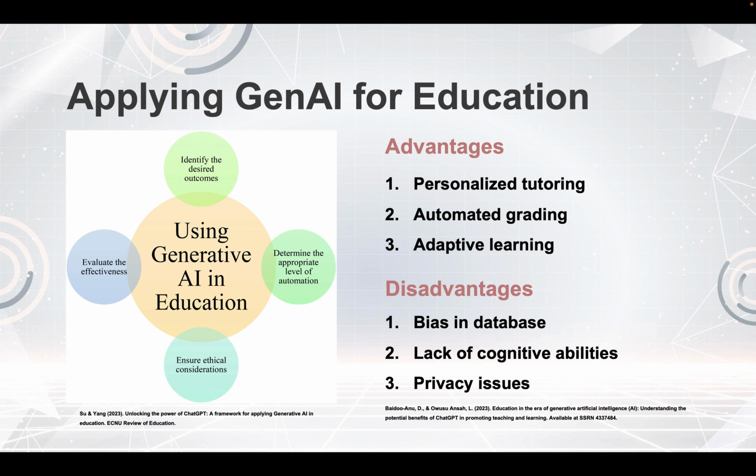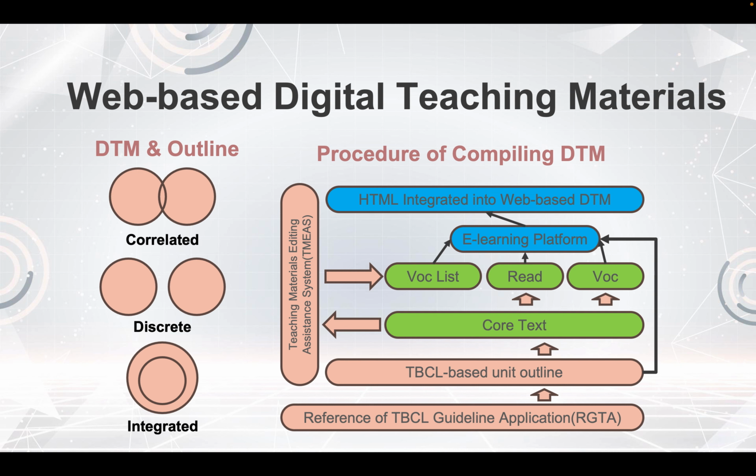Therefore, through discussing the principles, advantages, and disadvantages, we know that applying Gen AI to language learning or education is not a new thing. However, there are more details and experiments that we need to discuss. So, how about the web-based digital teaching materials?